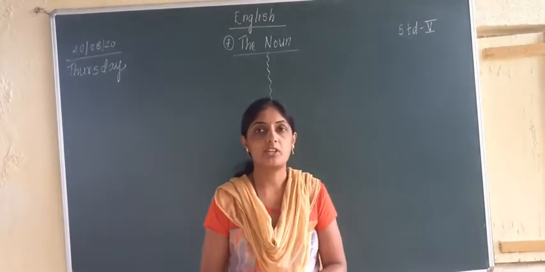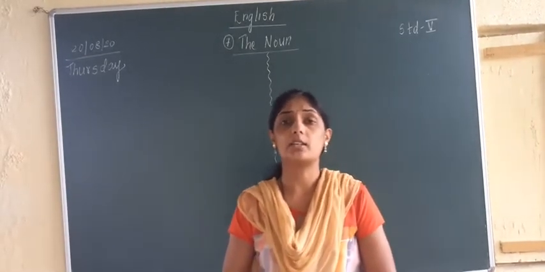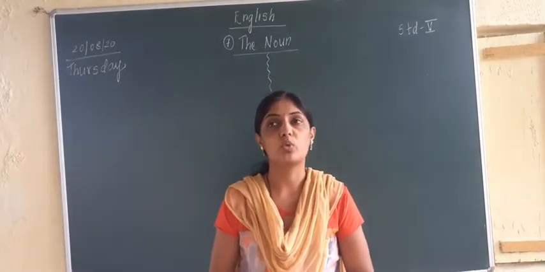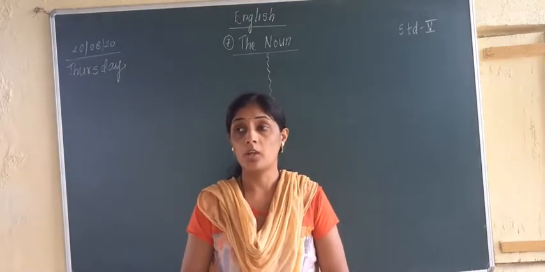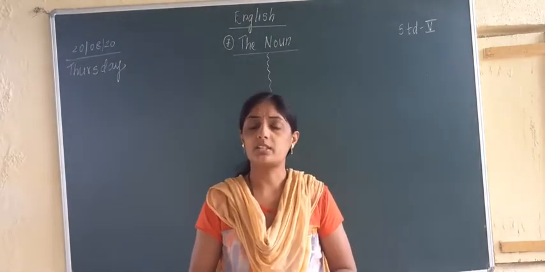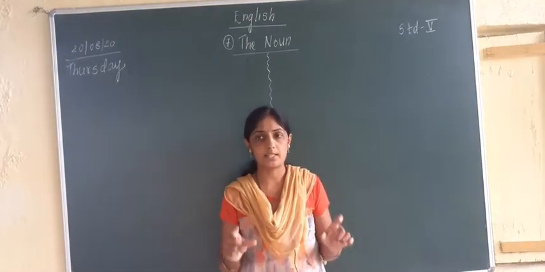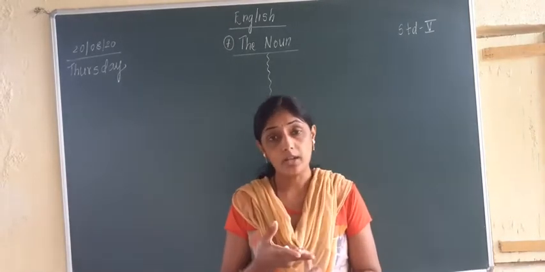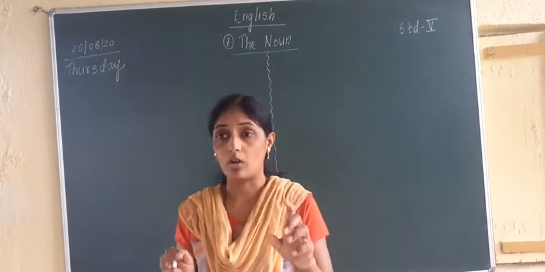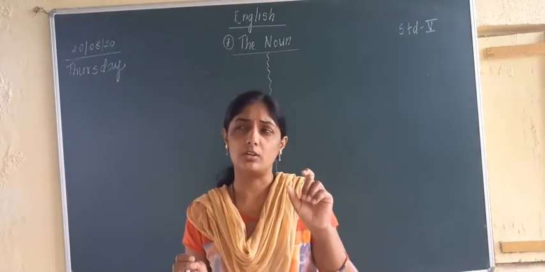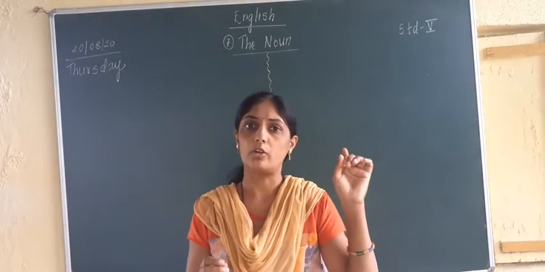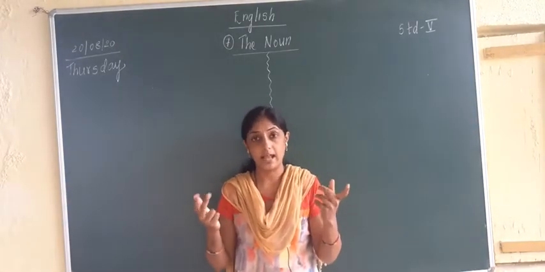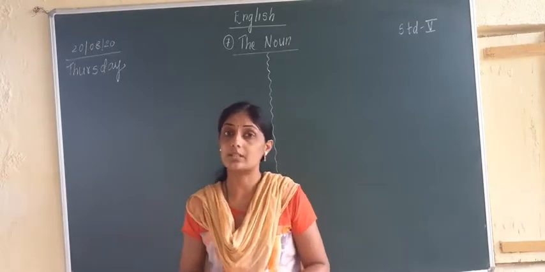Last week we were studying the lesson. The name of our lesson is what? The noun, correct? And I told you what is proper noun, what is common noun, what is collective noun. What is proper noun? Proper noun means the name of a particular person, place, animal, bird, or thing, correct? Common noun means what? The noun or a word which is used commonly for a person, place, animal, bird and thing. Those words are known as common nouns.